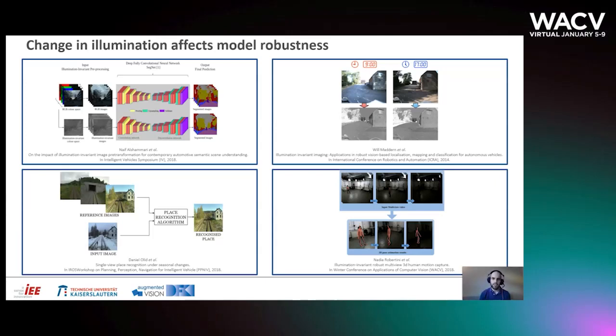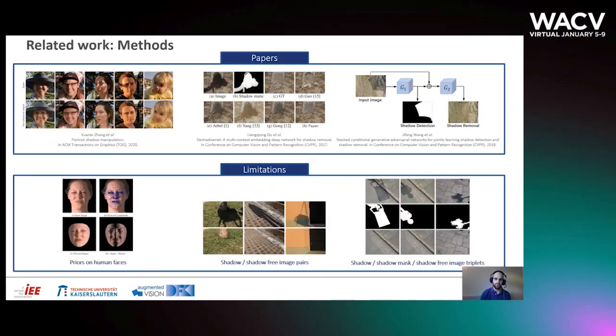The performance of many machine learning algorithms suffers from changing illumination conditions. Consequently, images in different weather conditions, date times, and seasons need to be recorded in order to assess the model's reliability or improve their robustness. Some papers discuss this effect on semantic segmentation, localization and classification, place recognition, and 3D human pose estimation.